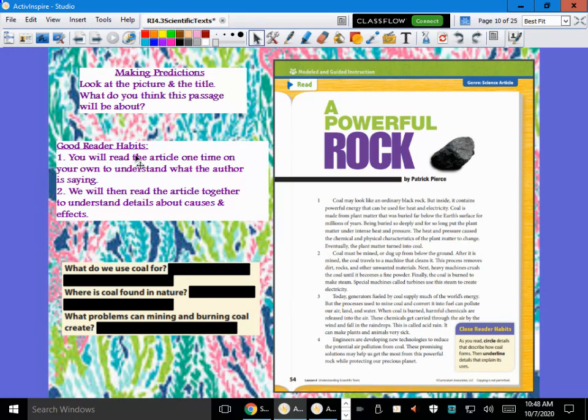Now, if I've taken the time to make some predictions about what I'm thinking about, I'm going to go ahead and read through it all the way through, and I'm going to check my understanding. I need to know who and what this whole article was about. Now, am I only going to read it once? No, because a good reader is also going to read through it again, and we're going to pull out different causes and effects. And we're going to be looking for those causes and effects to fill in with our graphic organizer later on.